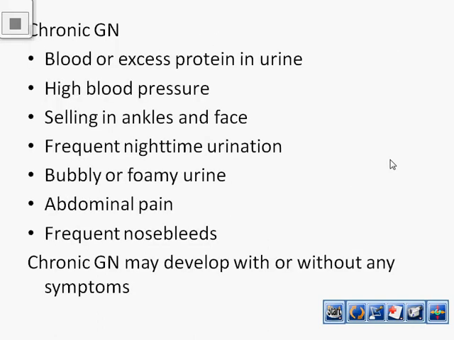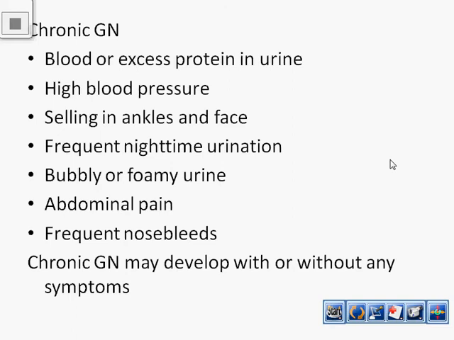Next we see about chronic glomerulonephritis. In this condition, blood or excess protein is excreted in the urine. Here also high blood pressure occurs. Swelling in the ankles and face, that is, fluid may collect in the ankles and face. There may be edema also. Frequent nighttime urination, and then bubbly or foamy urine occurs. Abdominal pain occurs. Frequent nosebleeds. These are the symptoms of chronic glomerulonephritis.